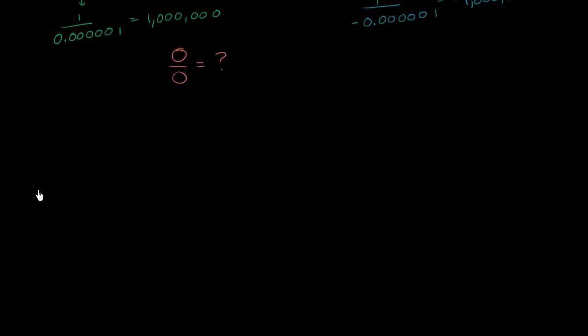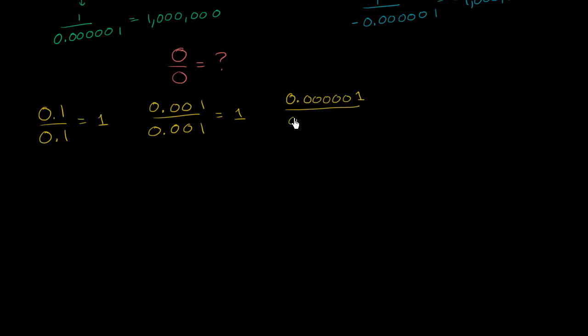Well, there's a couple of lines of reasoning here. One, you could start taking numbers closer and closer to 0 and dividing them by themselves. So for example, you take 0.1 divided by 0.1. Well, that's going to be 1. Let's get even closer to 0. 0.001 divided by 0.001. Well, that also equals 1. Let's get super close to 0. 0.000001 divided by 0.000001. Well, once again, that also equals 1.